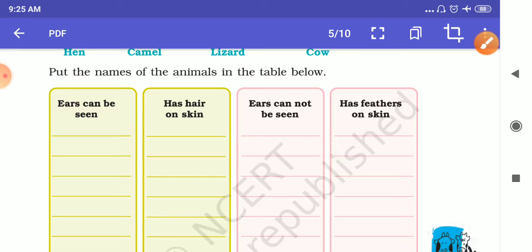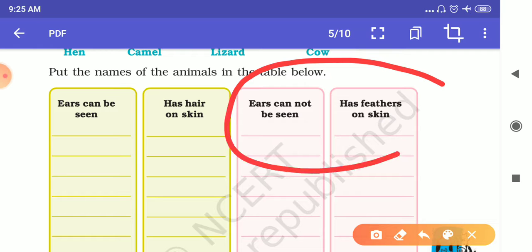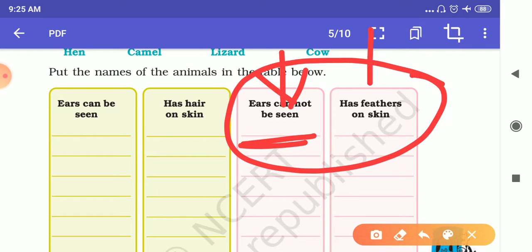You can see in the second table present here, in the first column it is written ears cannot be seen, and in the second column what is it? Has feathers on skin. They have feathers on their skin. They don't have hair, they have feathers.